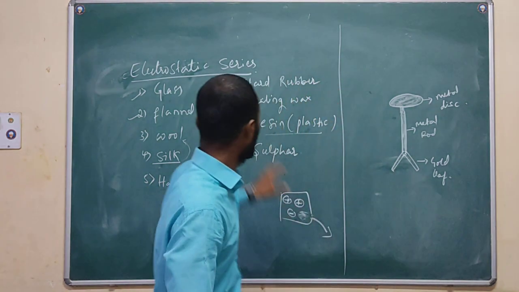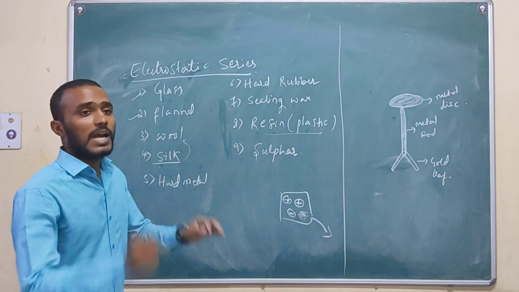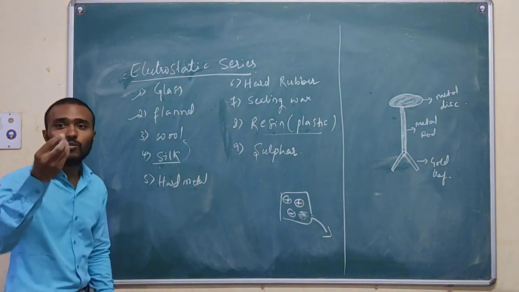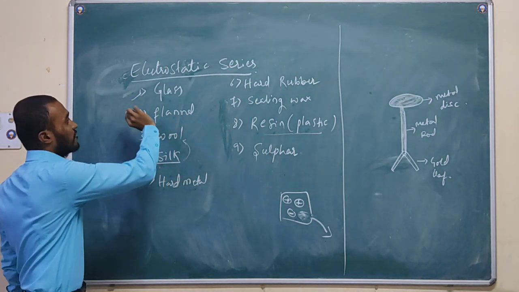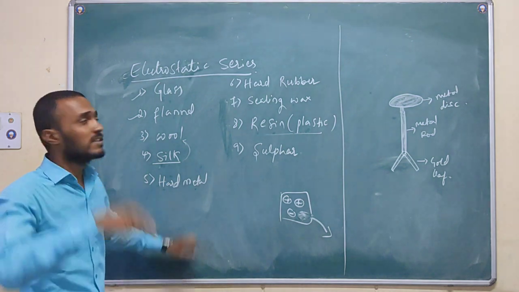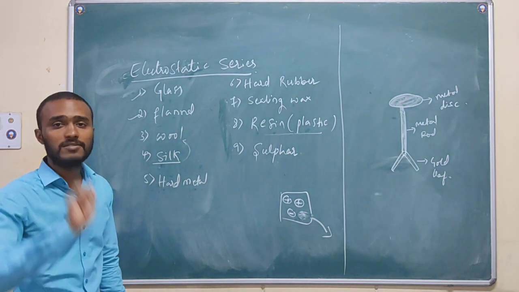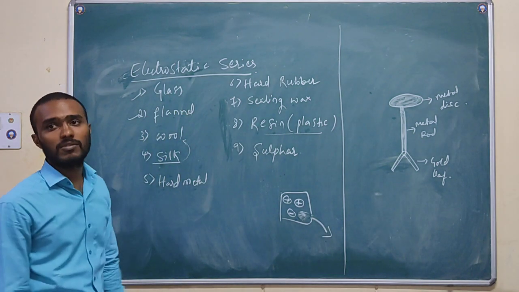You should try to remember this. They may ask in the CET or somewhere as a 1 mark question: when the glass rod is rubbed with silk, what type of charge will the glass acquire? Your answer is positive.